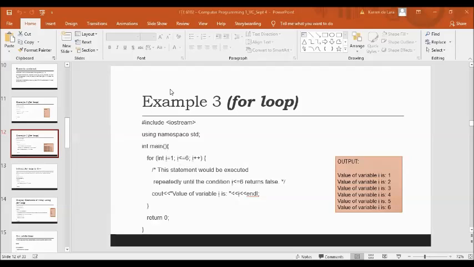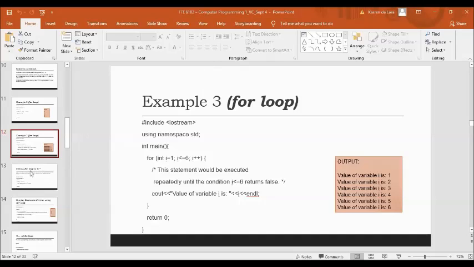Next is I is equal to 6. Is 6 less than or equal to 6? True. Then print the value of variable I is 6. Then you increment again. Then I is equal to 7. Is 7 less than or equal to 6? And then false. The result is false. So the program will be terminated.